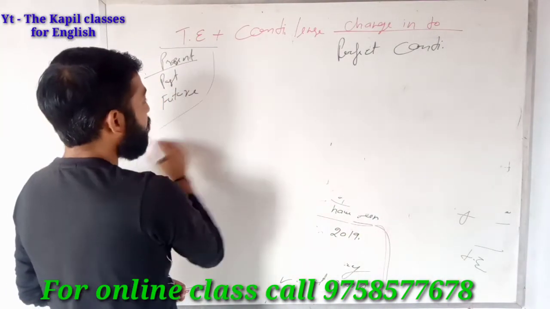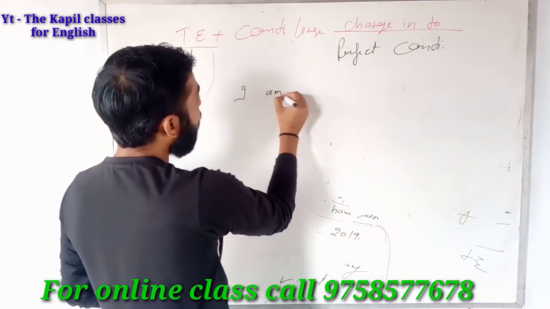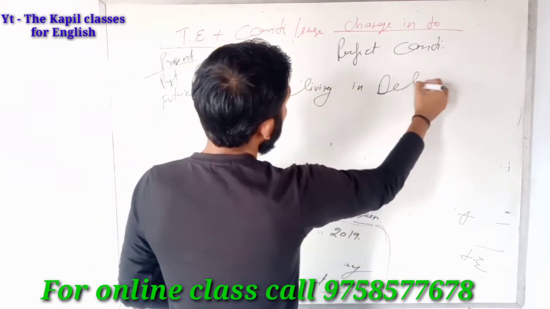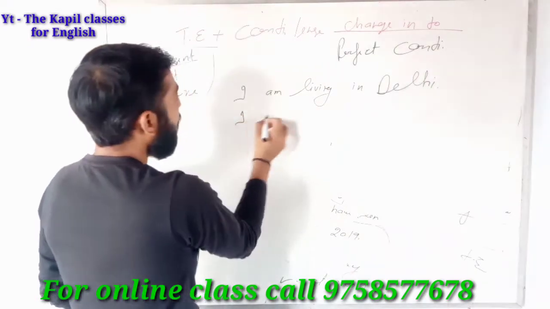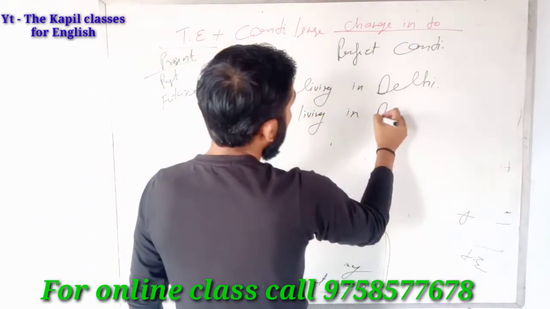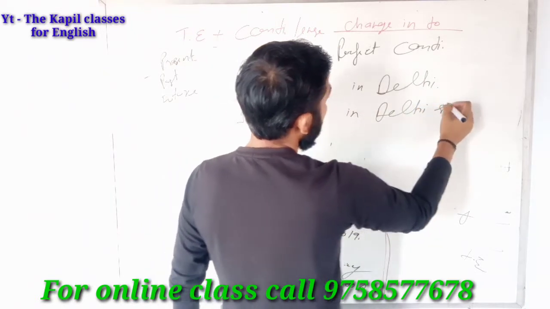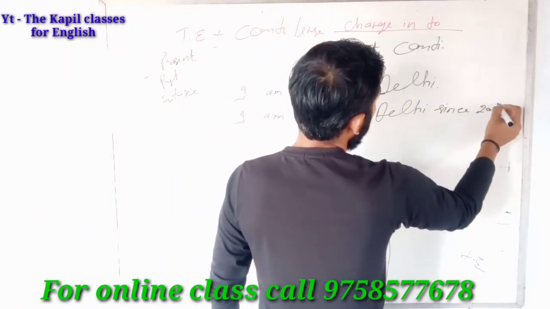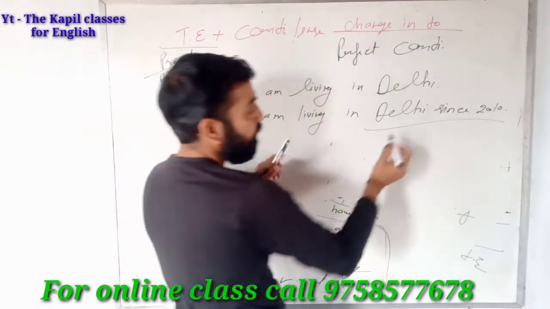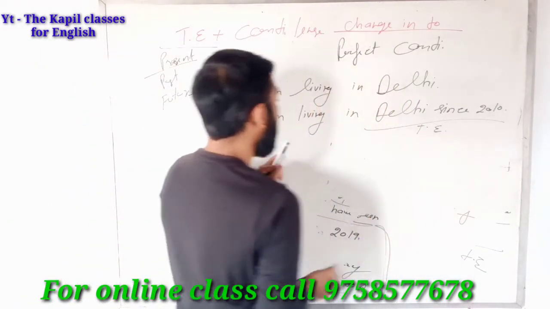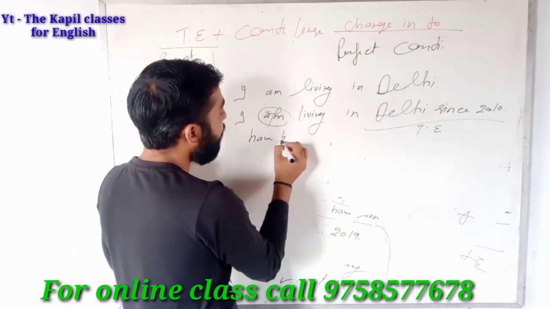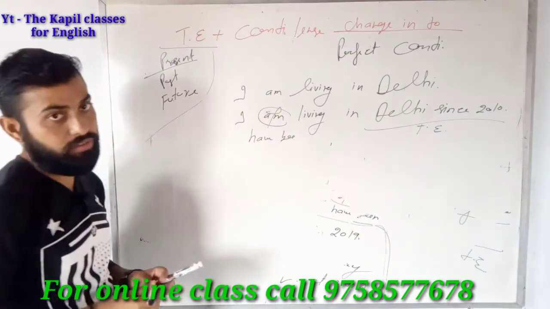For example, if you say "I am living in Delhi," that is a correct sentence. But if you say "I am living in Delhi since 2010," here it is a wrong sentence, because that is continuous, and in continuous if we use a time expression we have to use perfect continuous. Here we have to cut "am" and say: I have been living in Delhi since 2010.